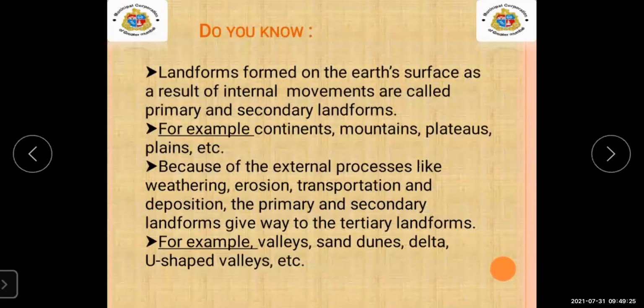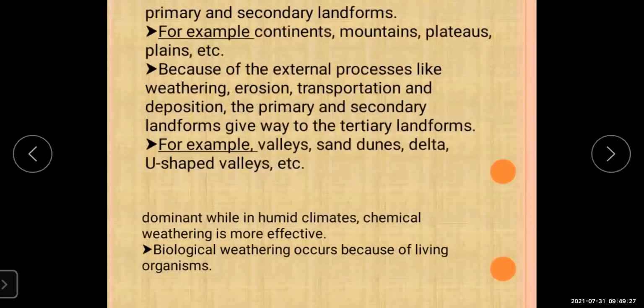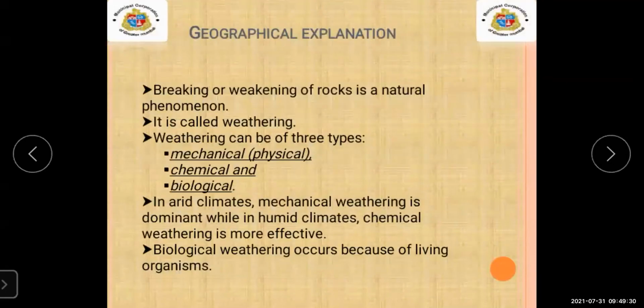Now we are going to learn in more detail. Let's move on. Now here is the main chapter. First, let's understand what weathering is. Breaking or weakening of rock is a natural phenomenon.